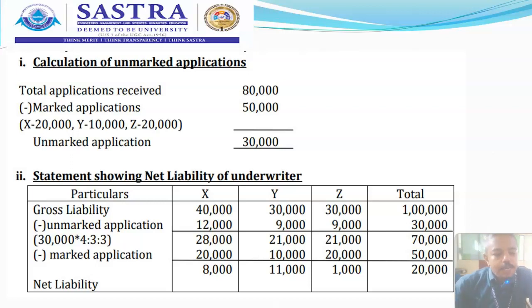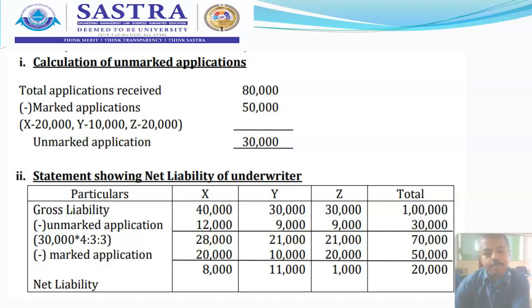Whatever is given in the question, we have added: X 20,000, Y 10,000, Z 20,000. We got 50,000 shares as carrying the stamp of each underwriter respectively X, Y, and Z. So in total 50,000 applications are marked applications.